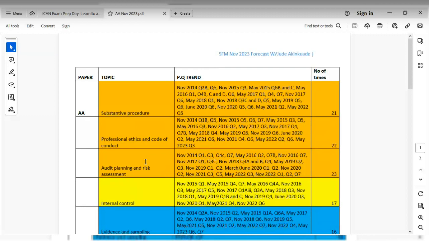I've seen a lot of students make a certain mistake. All right. Now, a lot of students want to take the past question or the pathfinder and solve the questions on a yearly basis. So here is what I mean. You want to take Audit and Assurance, probably May 2023, and you want to solve all the questions there. Question 1, question 2, question 3, like that, okay? Now, there is a disadvantage to using that approach, and the disadvantage is this.